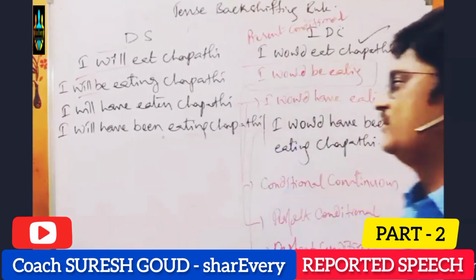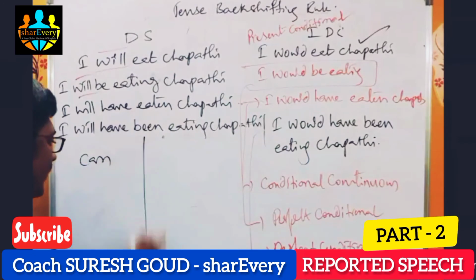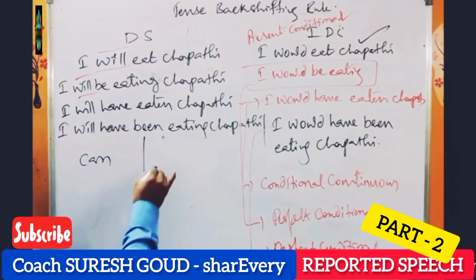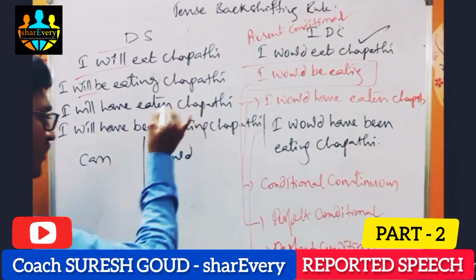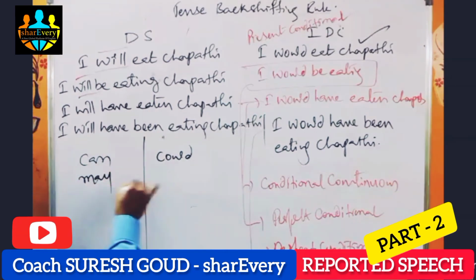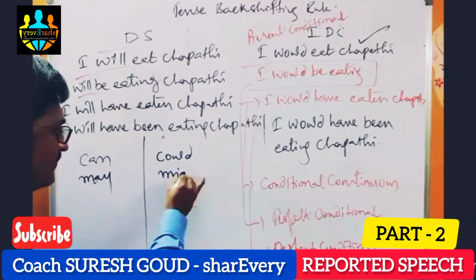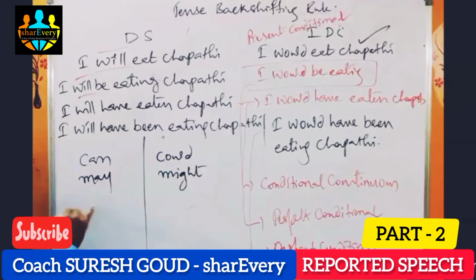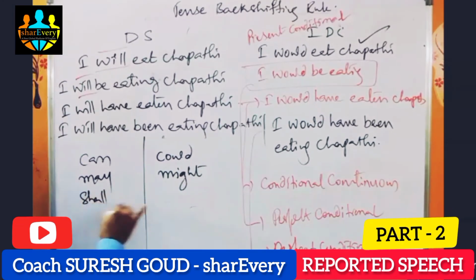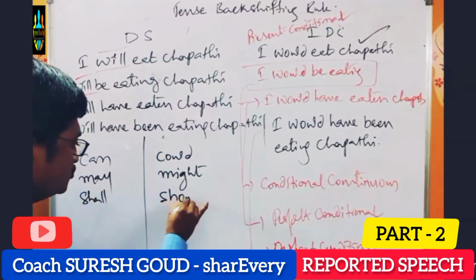If you remember, will changes to would. That is a primary rule. If we have can in direct speech, can changes to could. If we have may here, may changes to might. If we have, for example, shall, it becomes should.